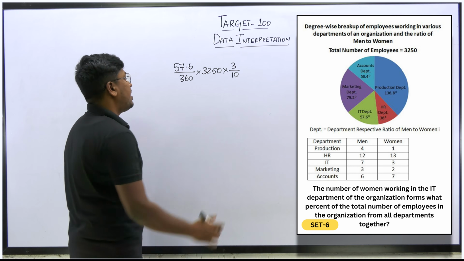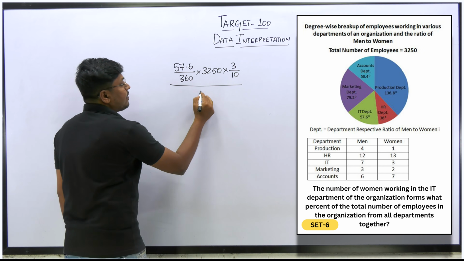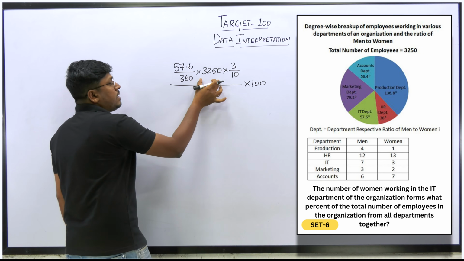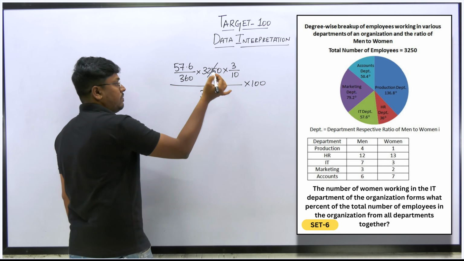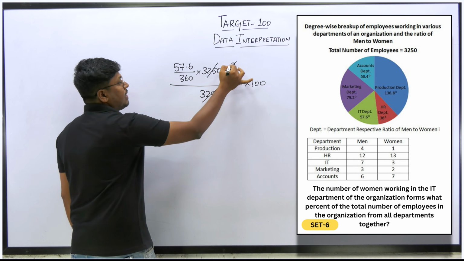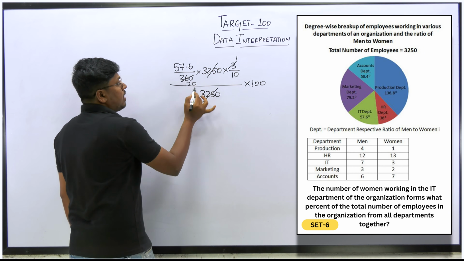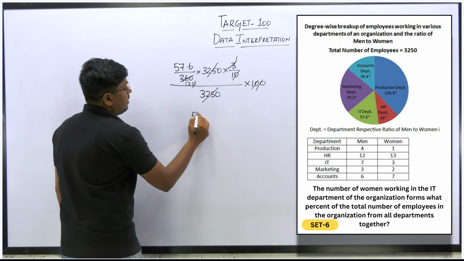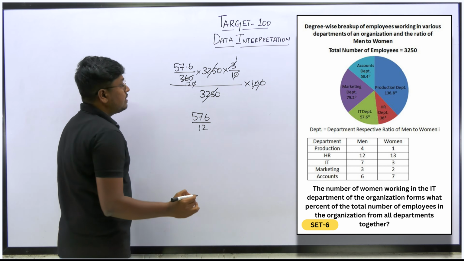In an organization, all the departments together, right? So divided by the total number of employees in the whole organization. So in the chart they have given 3250 as the total number of employees in the organization, and the numerator will be the female, that is for the IT department, right? So here you can cancel 3250. So similarly, what are all the remaining values that we have is we can cancel, 1 3 is 3. So this becomes 120, right? So you can cancel 2 zeros here. So remaining will be 576.6 divided by 12. That's it.